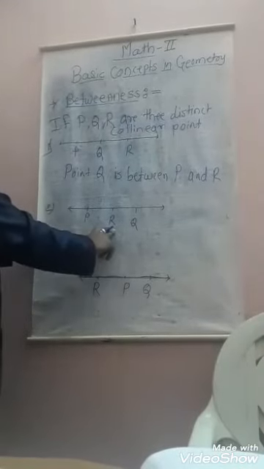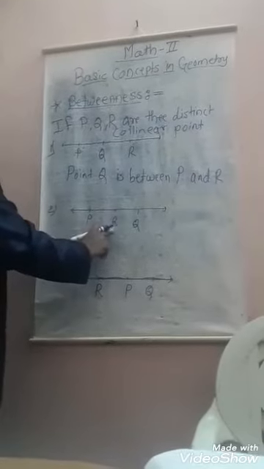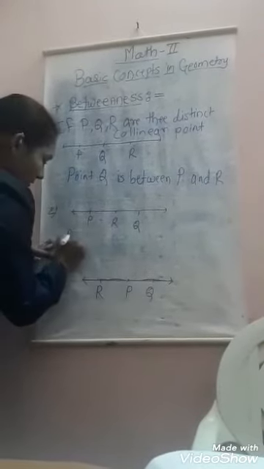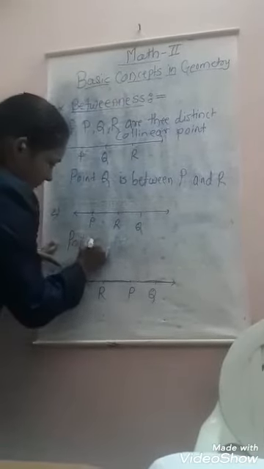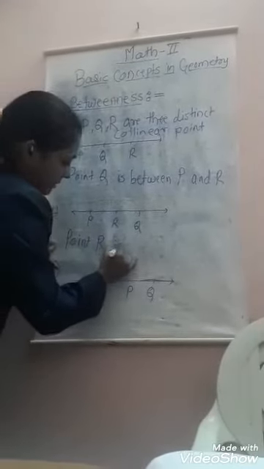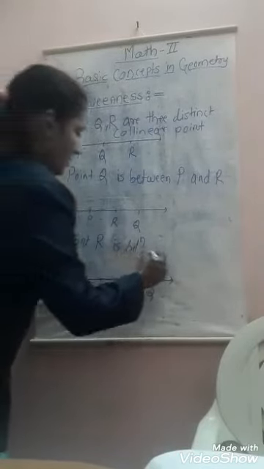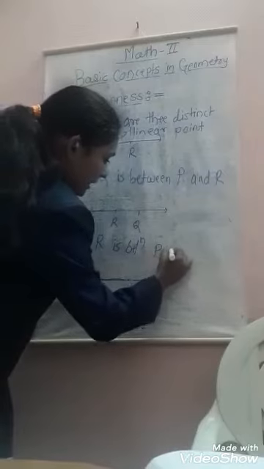Here which point is between which points? R point is between the point P and Q. So point R is between point P and Q.